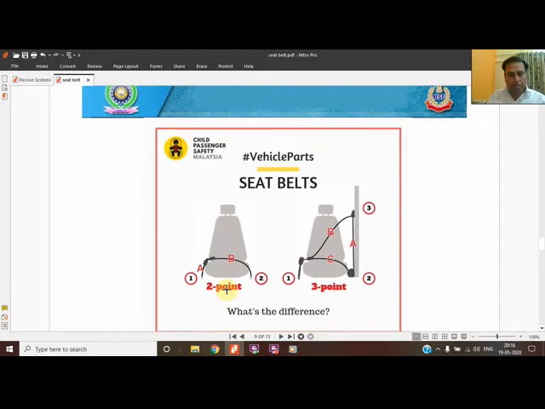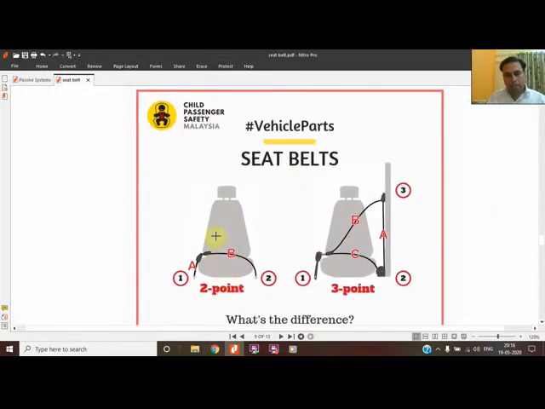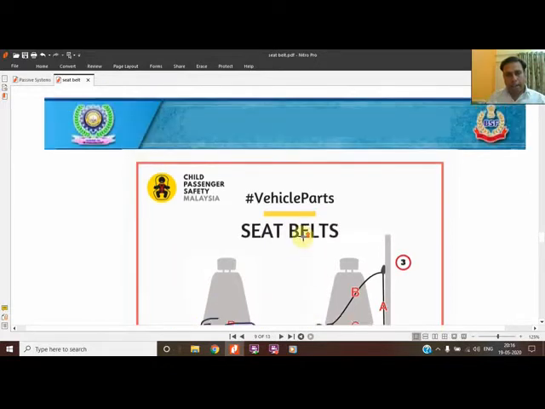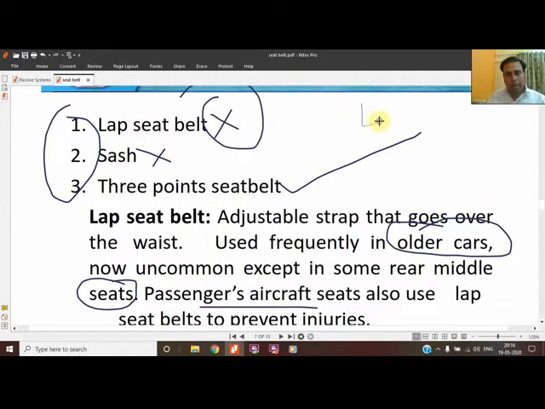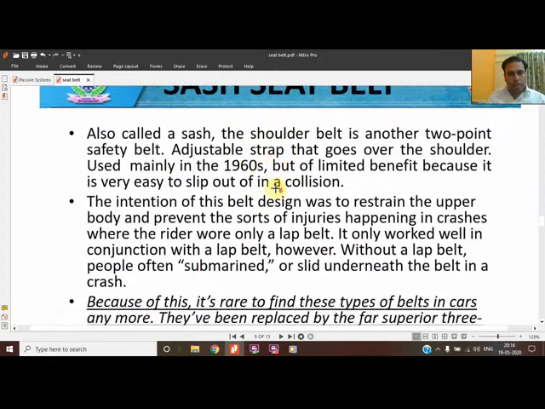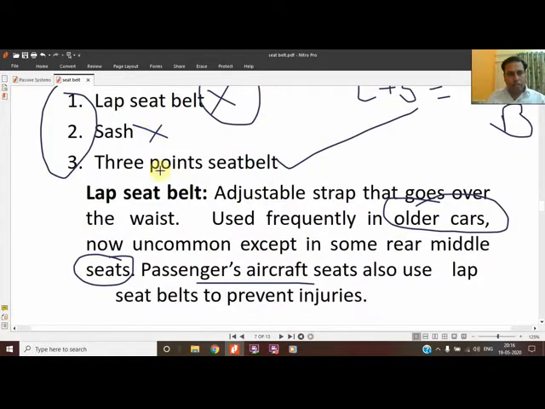And because this time we are using the 3-point seat belt, it is a combination of the 2-point seat belt, that is the lap belt which is being shown over here, and the sash belt. If you combine L for lap plus S for sash, both are combined, you will get the third one, that is the 3-point seat belt. So we are coming to the second one. This is our first one, lap. I have shown you the video.